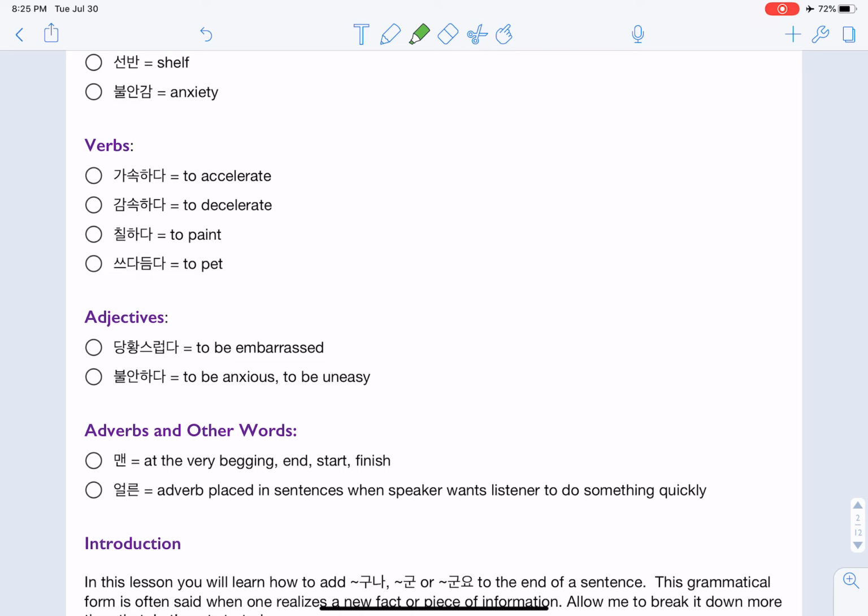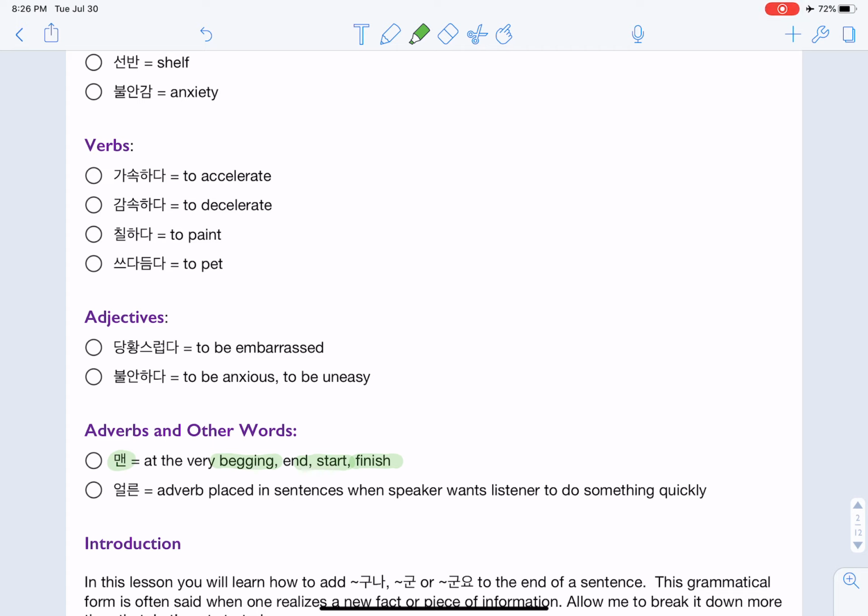The two I wanted to bring attention to were this men. You may have heard men kutte or men chome. It just means, I think begging is a typo here, at the very beginning and start or finish. So men kutte would be at the very end, like at the very end of a road or a race. Men chome can be at the very start. And you'll see some different use cases for it.